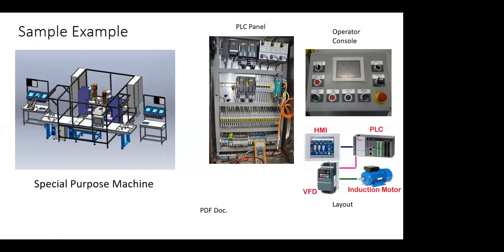These are the categories you will find in industry. If you have this special purpose machine, let's consider this is the one machine you have to prepare in E-plan. This rough idea will be handed over by the sales team. The first image they have just shown is that you have to prepare this XYZ. Then in future you will start preparing this PLC panel drawing.